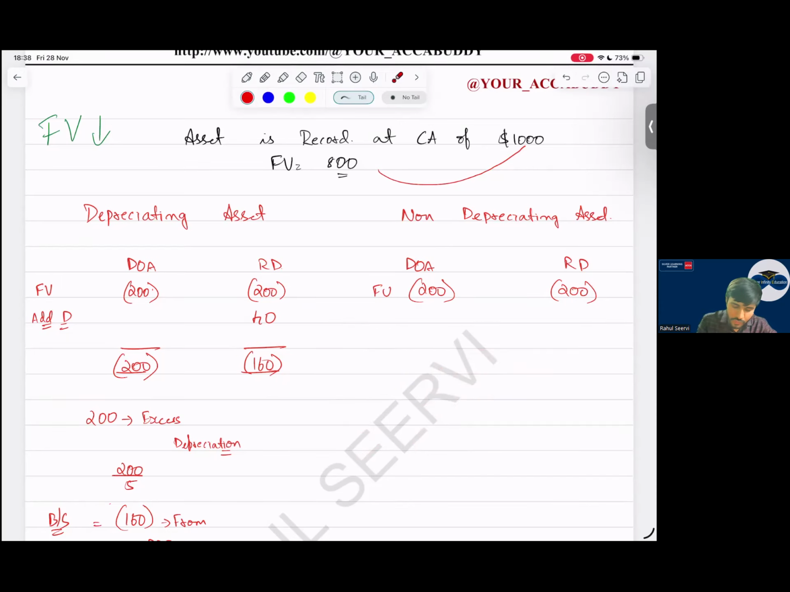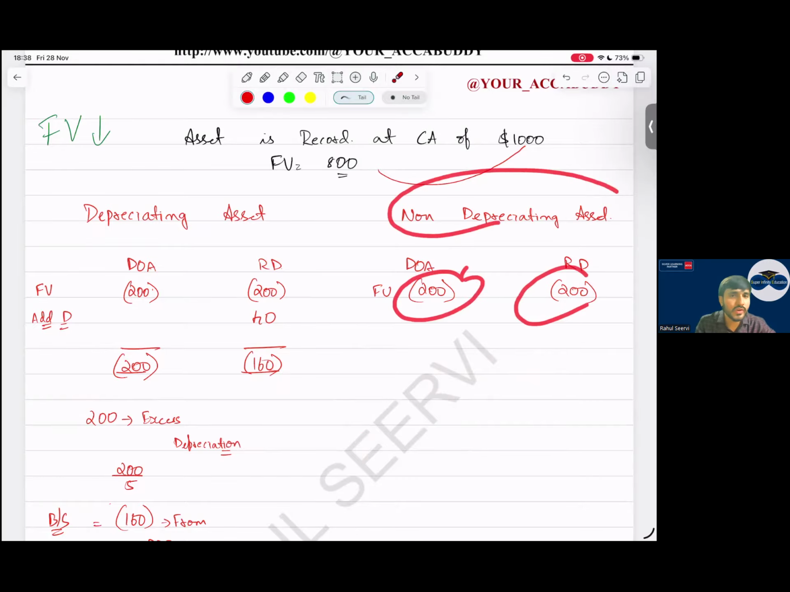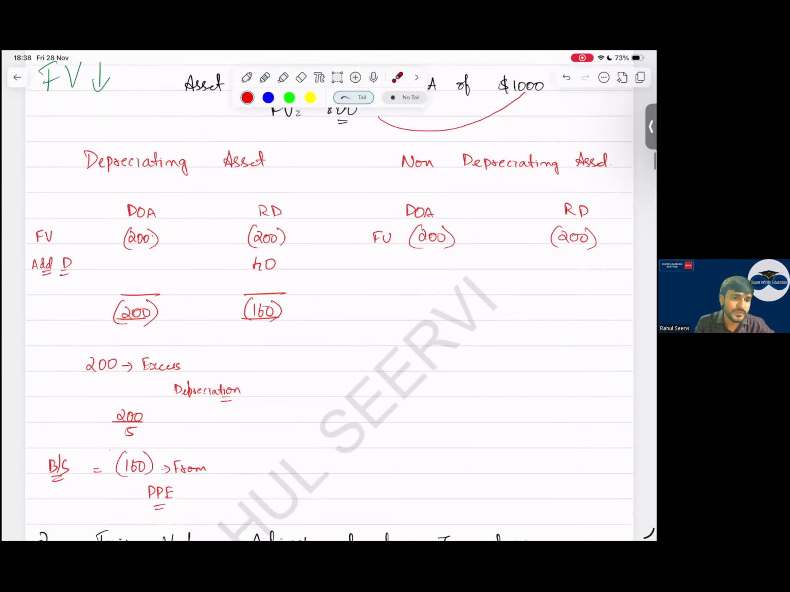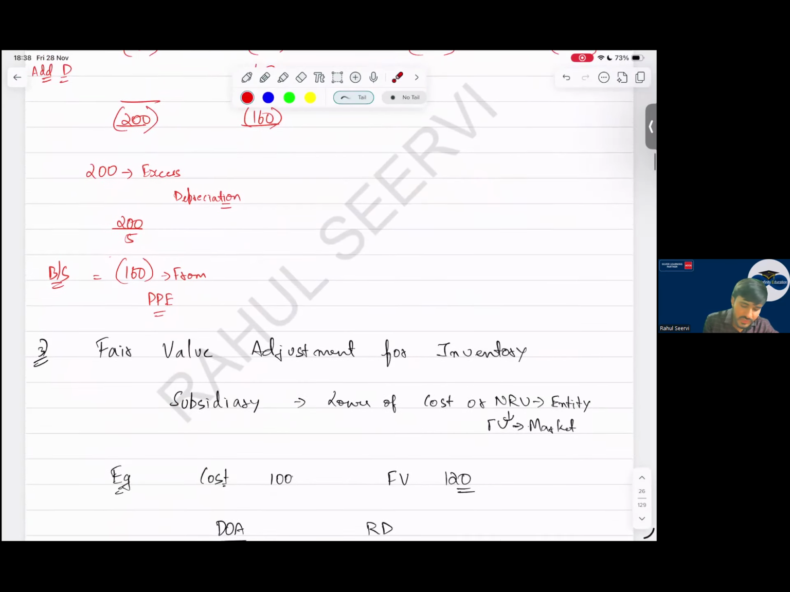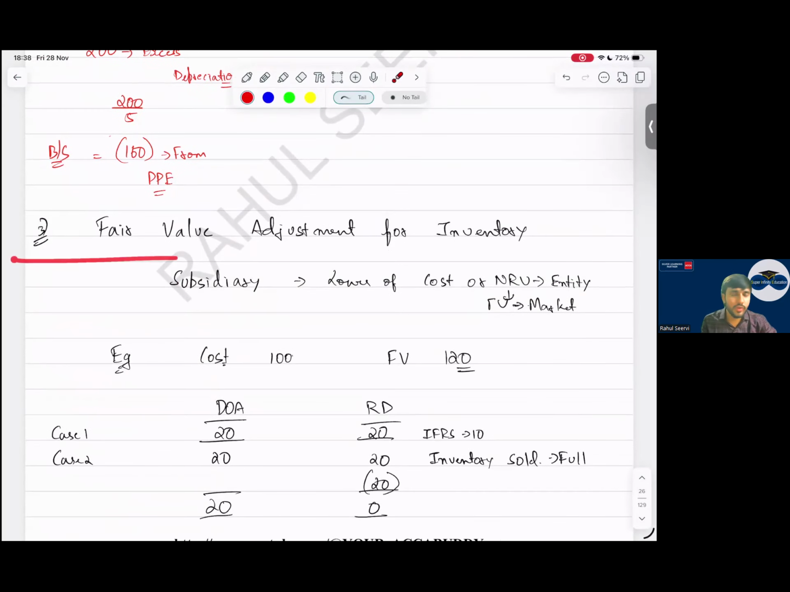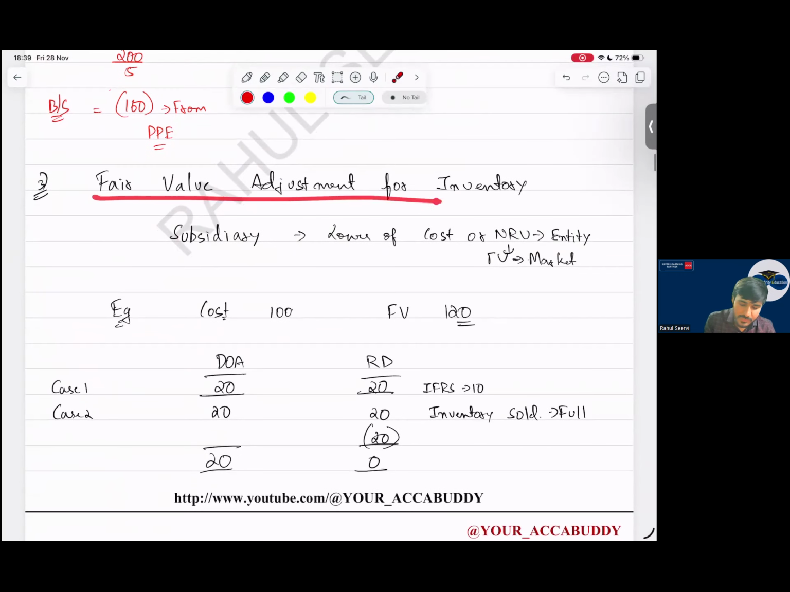So fair value for the non-depreciating asset: 200 minus 200. With this, this part is done. Then coming to fair value adjustment for inventory. As mentioned, it is not frequently tested, but we have seen many questions. See now, fair value adjustment for inventory.